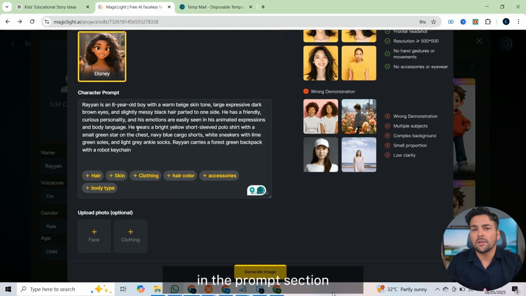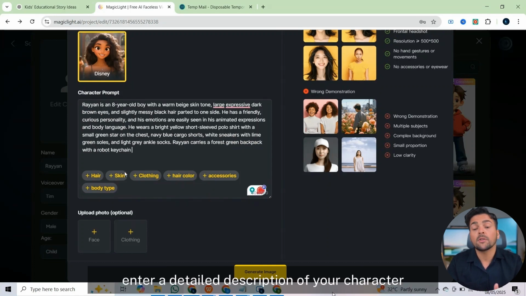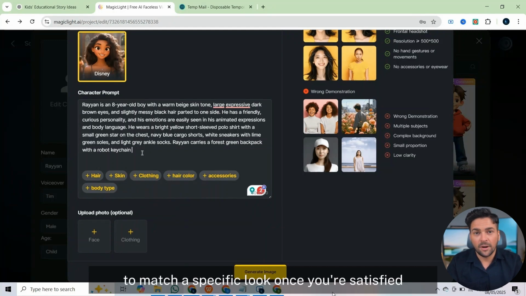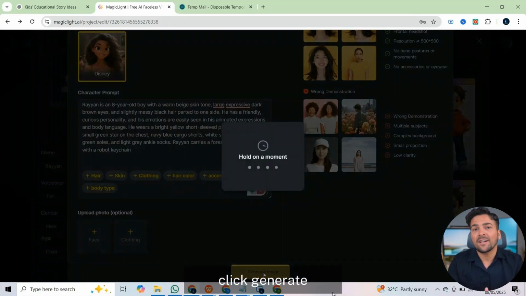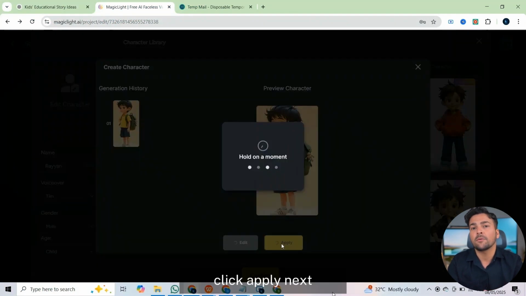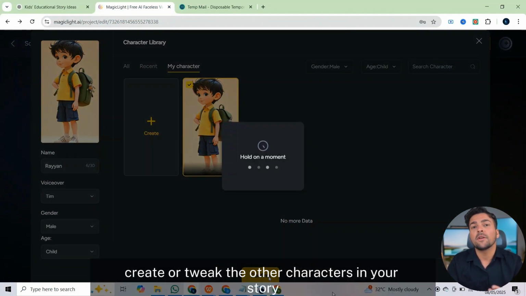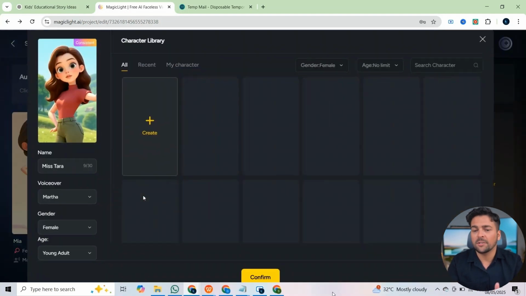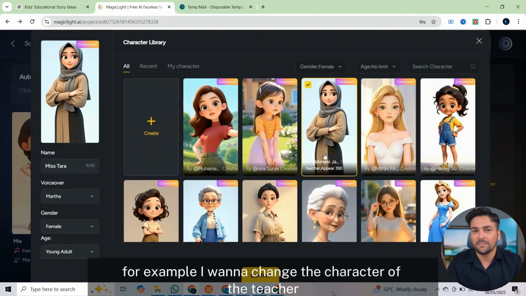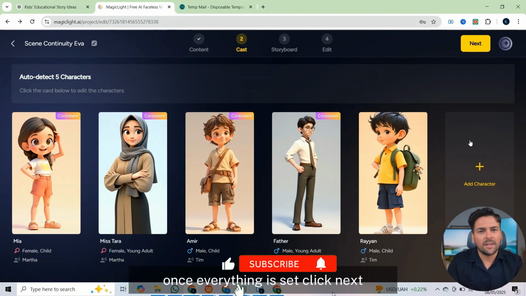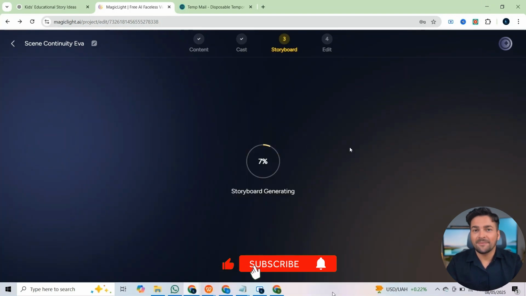In the prompt section, enter a detailed description of your character. You can also upload reference images if you want the AI to match a specific look. Once you're satisfied, click Generate, then choose to either edit your character or, if it meets your expectations, click Apply. Next, create or tweak the other characters in your story. For example, I want to change the character of the teacher. Once everything is set, click Next.